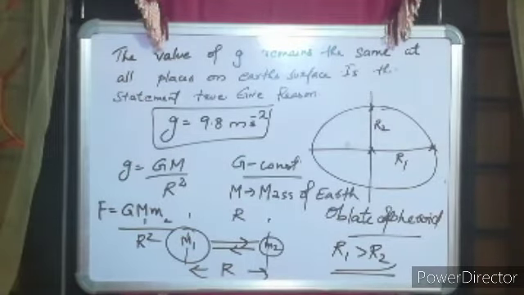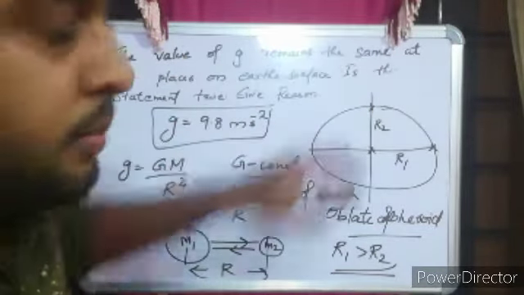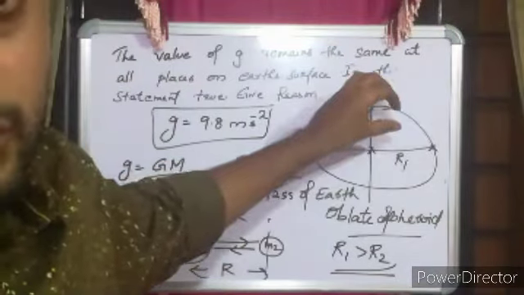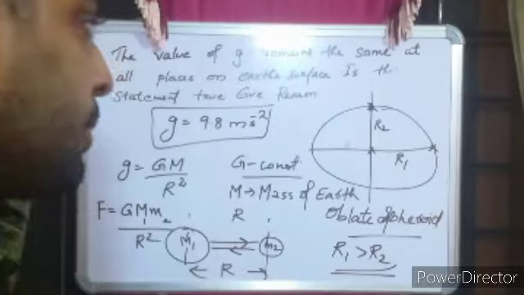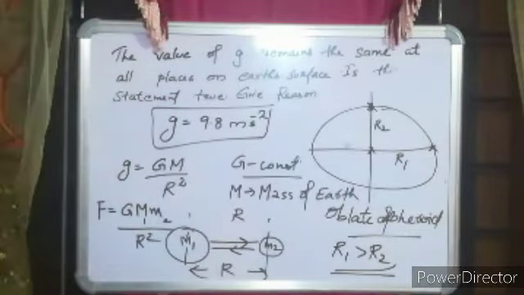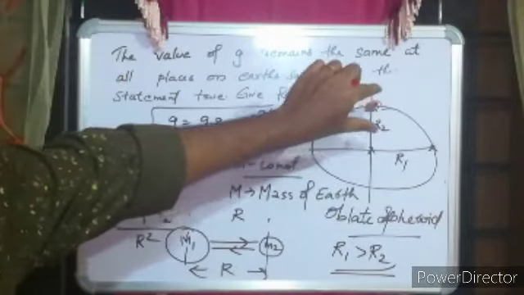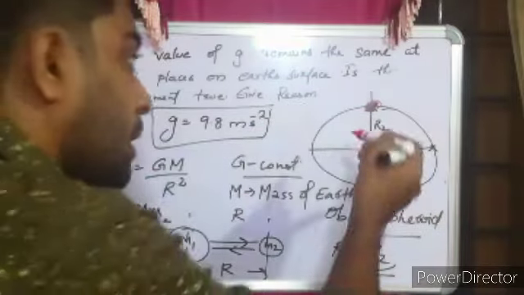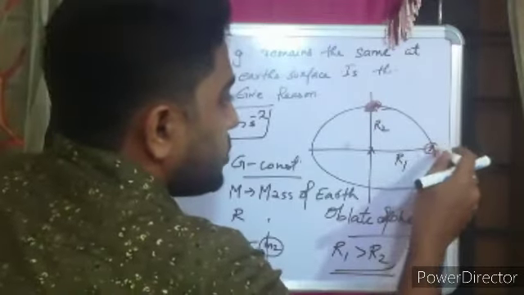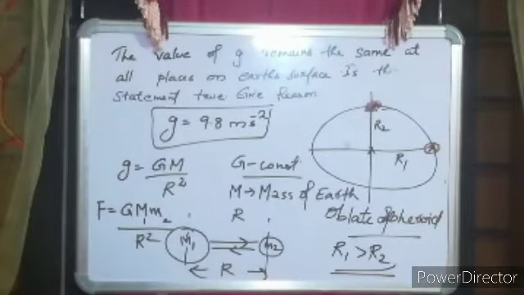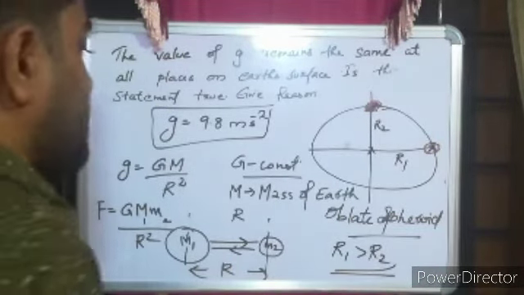So if I consider a body at the equator and at the poles, what will be its acceleration due to gravity? So if a body is at the pole, by what value or how much is the acceleration produced? So think that there is a body here. I need to know by how much it is going to get accelerated when it is at the poles. And again, when the same body is at the equator, how is it going to get accelerated? Is it getting more accelerated, or is it getting least accelerated?